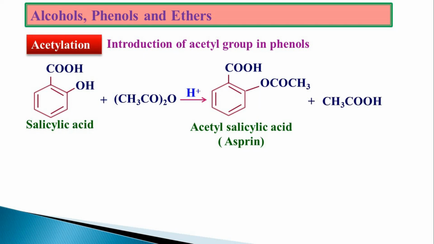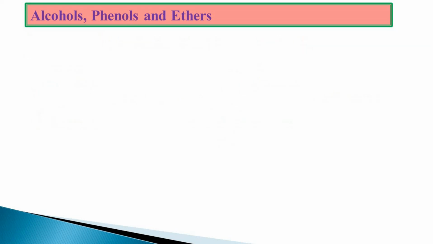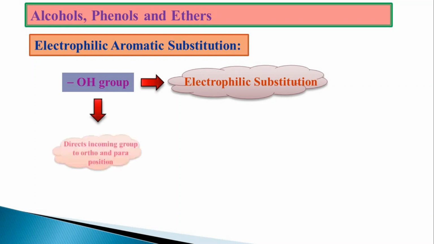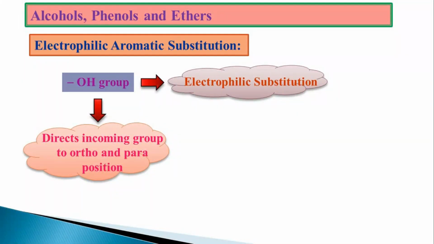The byproduct is acetic acid as usual. Electrophilic aromatic substitution reaction. Benzene containing the OH, electron density will be increased at ortho and para positions. Obviously, the electrophile will be easily attacked at ortho and para position. So electrophilic substitution reaction is mainly due to the OH group, and electrophilic substitution takes place at ortho and para